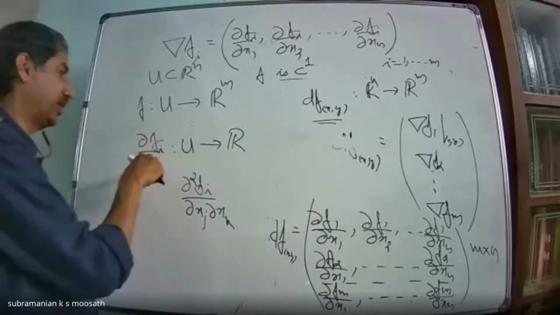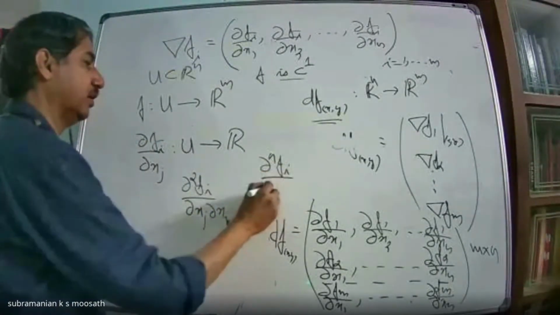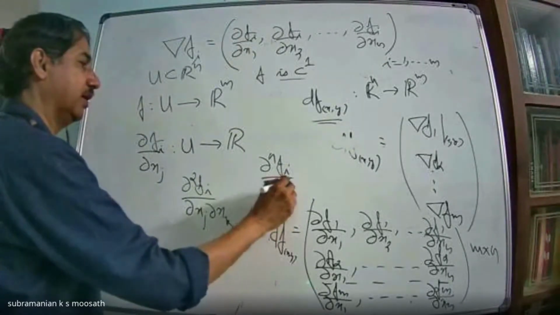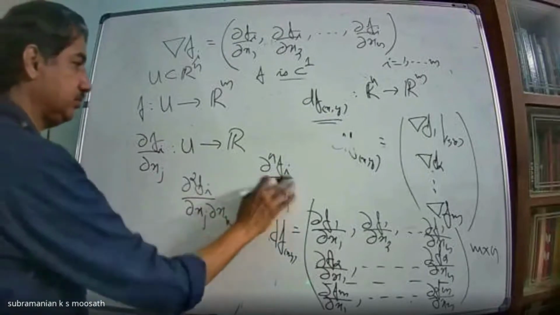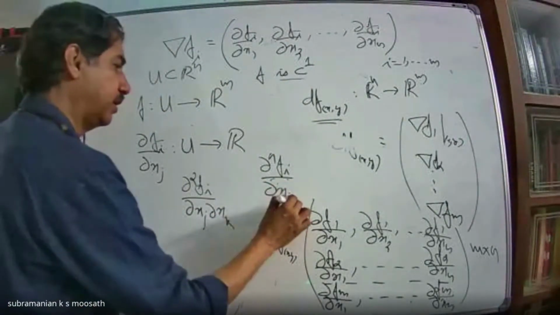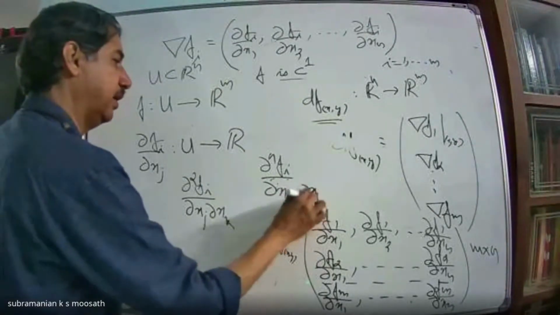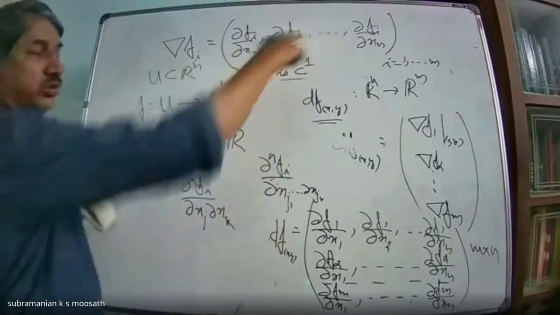Differentiate this with respect to x_j n times, that means ∂ⁿf_i/∂x_jⁿ. Or I can look at mixed ones, ∂x_{j1}, etc., ∂x_{jn}, in the sense that j1, j2, etc., jn vary over 1, 2, 3, etc., n.